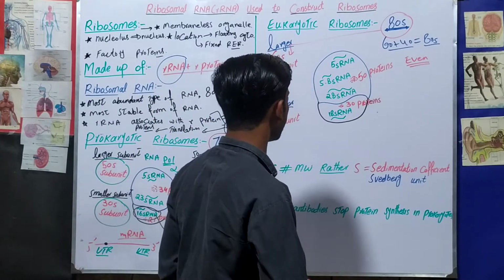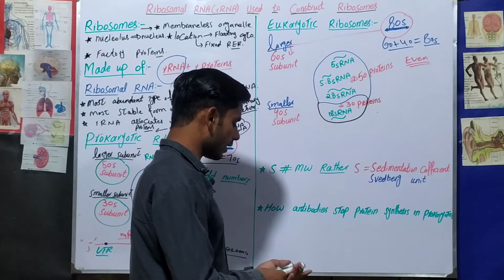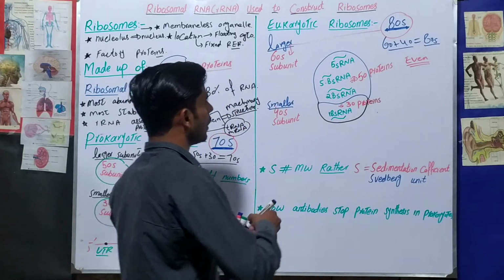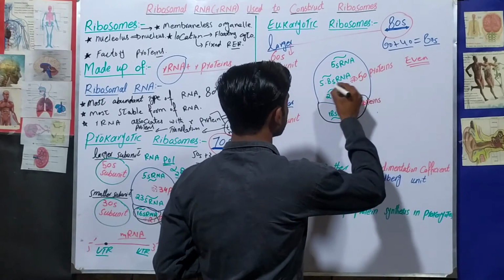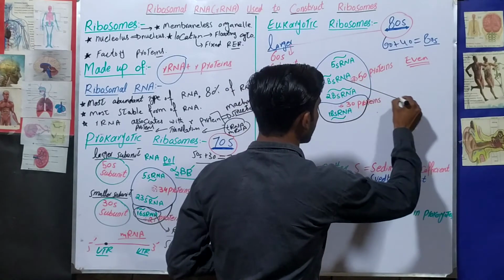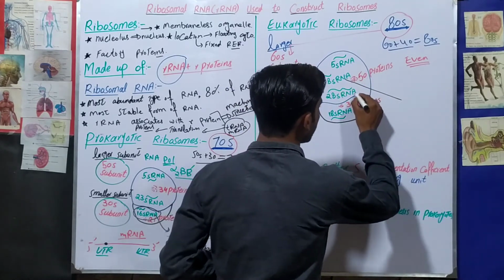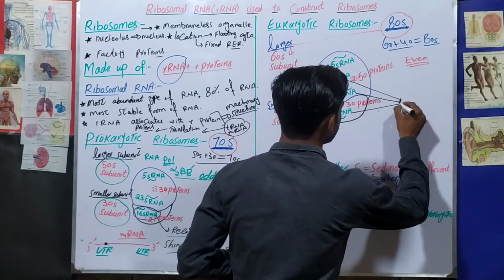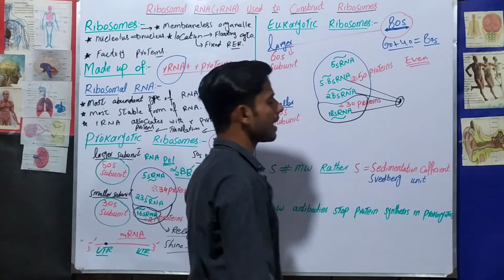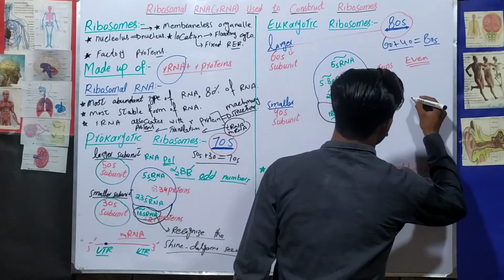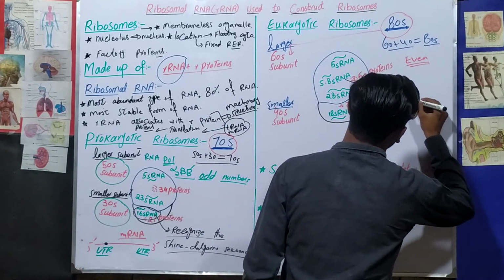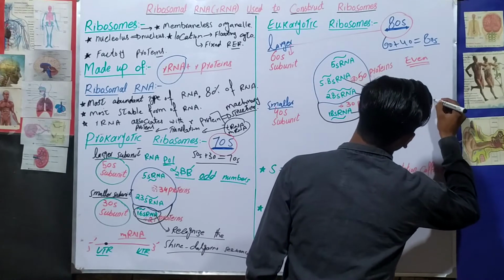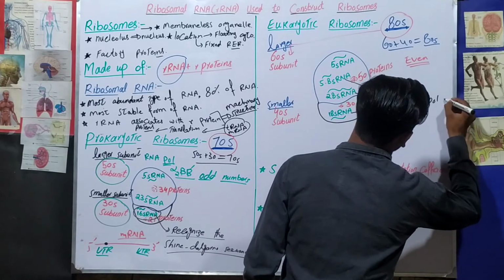And next, I would like to tell you something more. Now you can see here that the 5.8s ribosomal RNA, 28s ribosomal RNA, and 18s ribosomal RNA, these three types of ribosomal RNA in eukaryotes are produced by the RNA polymerase 1.